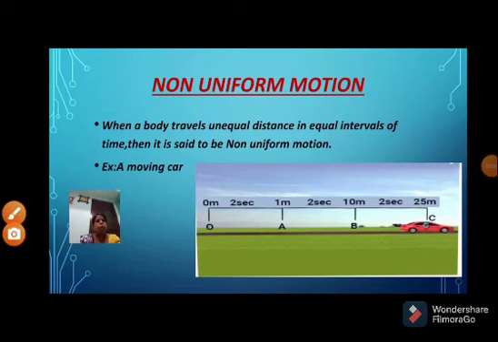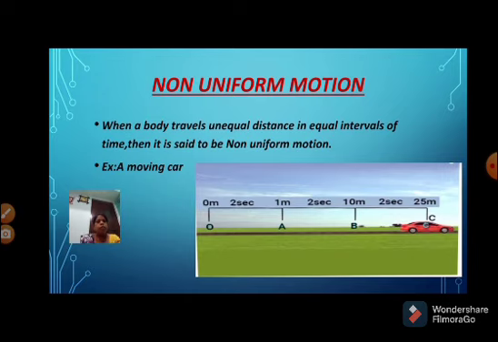Now, non-uniform motion. Non-uniform motion means when a body travels unequal distance in equal intervals of time, then it is said to be a non-uniform motion. For example, a moving car.